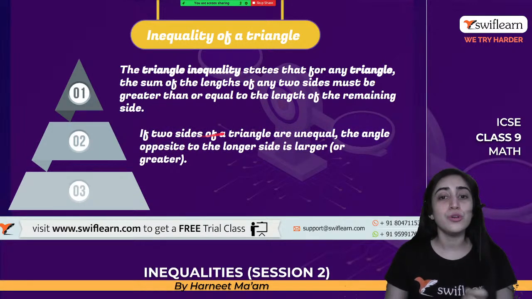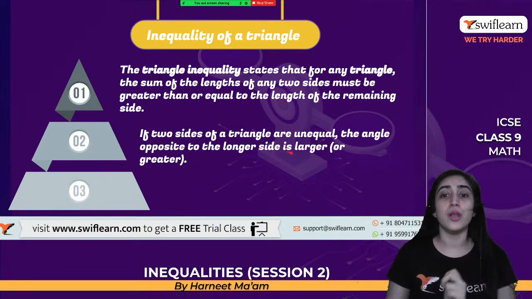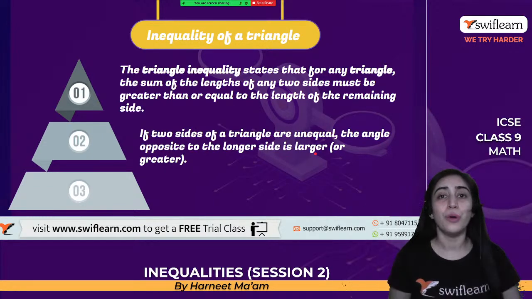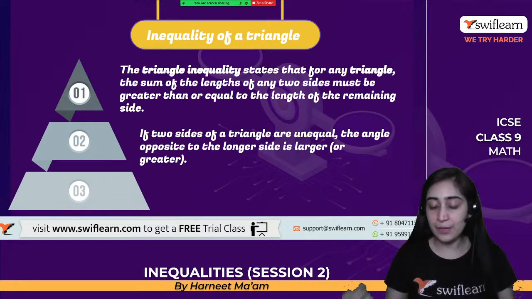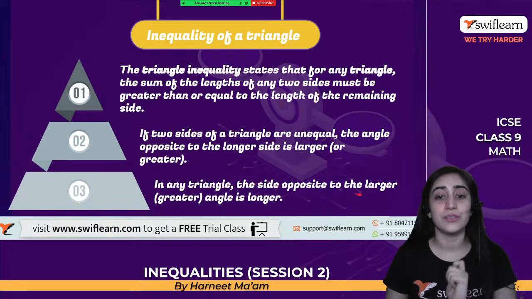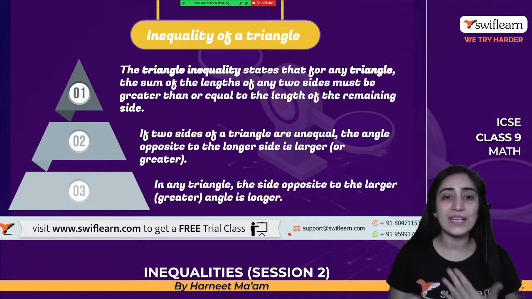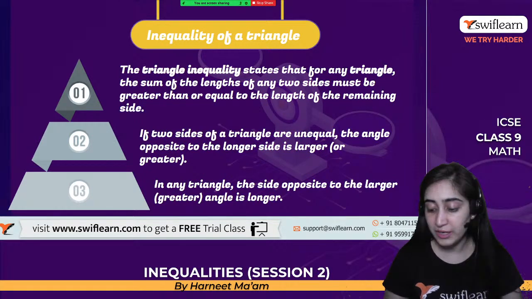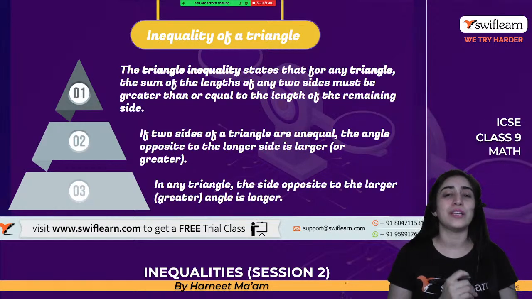The second says, if two sides of a triangle are unequal, the angle opposite to the longer side is the greater angle. Simple as that: if the two sides are unequal, whichever is the greater side, the angle opposite to it is also greater. Similarly, the same thing applies the other way: if the angle is greater, the side is greater. It's vice versa, and that is true. We have seen it in video one and proved the theorems. Now today, we will use these things in practical questions.